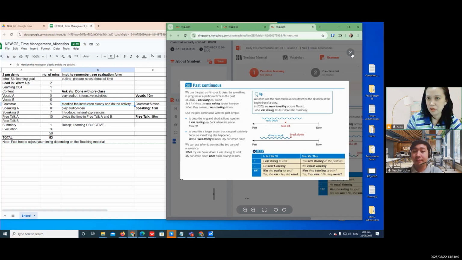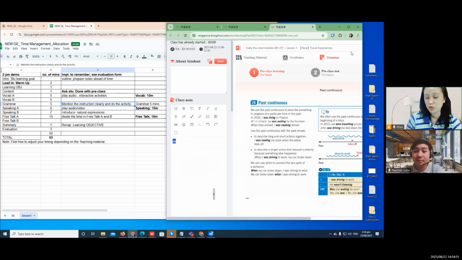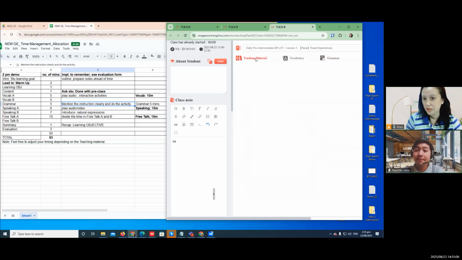But what's important here is the usage, because some students would be complaining that the teachers will just ask them to read. But since they're professionals, they're not in your class just to read. It's more of how to understand the concepts of the grammar or the practical usage of the vocab. Correct. Okay. So going back, teaching material ulit.